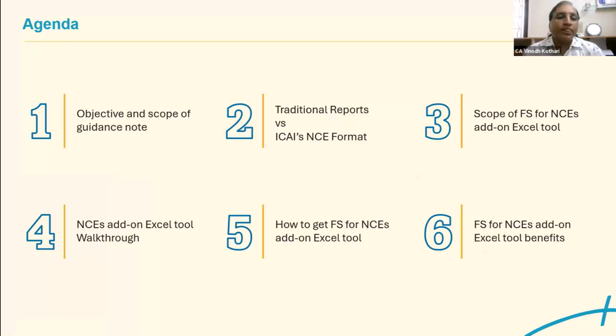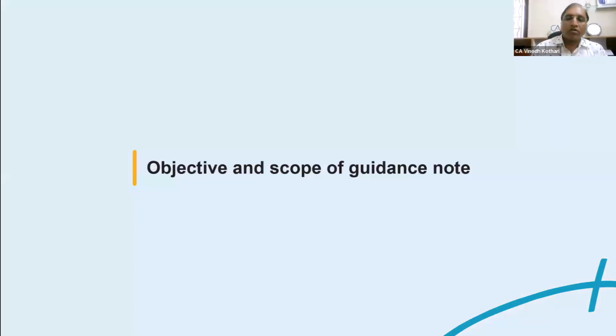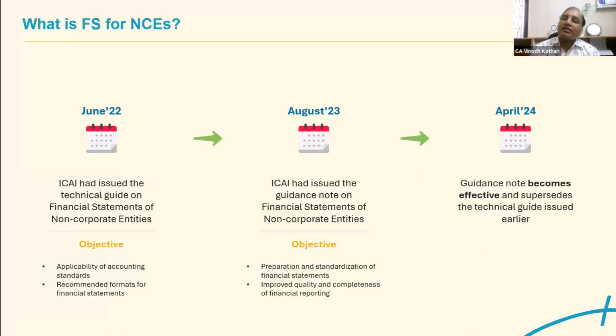So, objective and scope. What does the guidance note state? Earlier, in June 2022, ICAI had issued a technical guidance note for financial statements of non-corporate entities, for the purpose of applicability of the accounting standards, and recommended financial statements, which were not mandatory. Then later, in August 2023, the Institute issued the guidance note on financial statements for non-corporate entities.